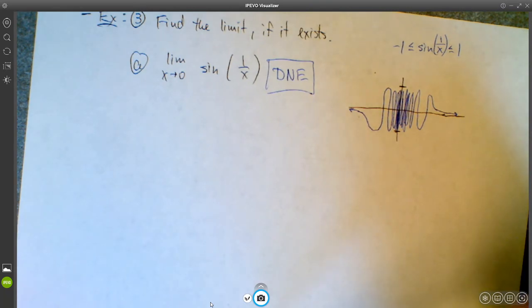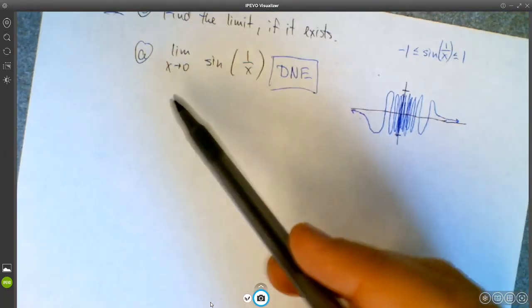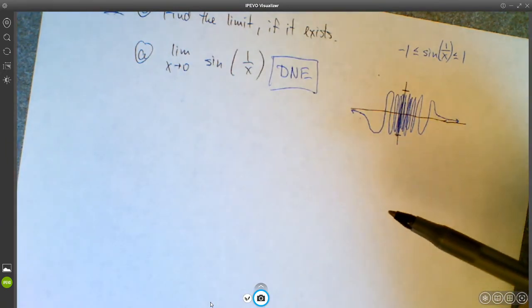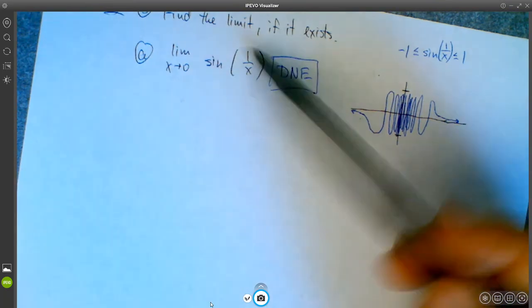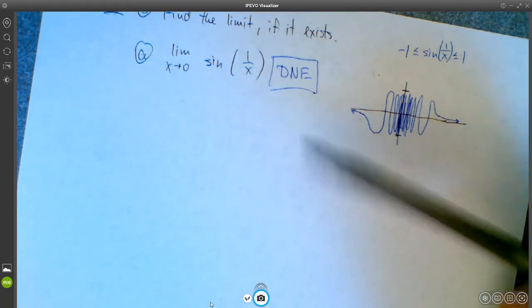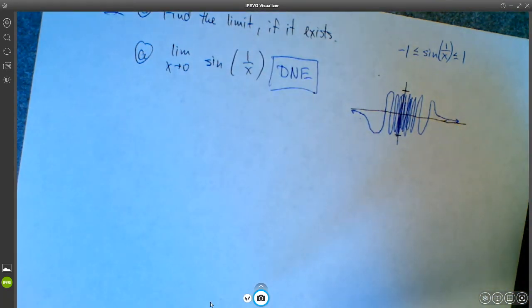If the limit exists, and let's say the limit is L, then the definition says that for every epsilon bigger than 0, there's a delta such that absolute value of x, less than delta implies that absolute value of sine of 1 over x minus L is less than epsilon.